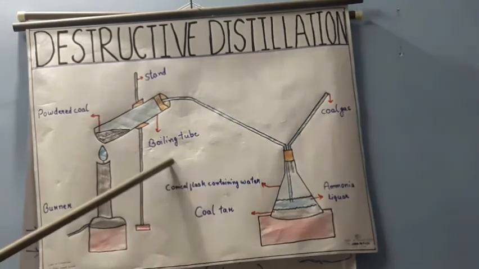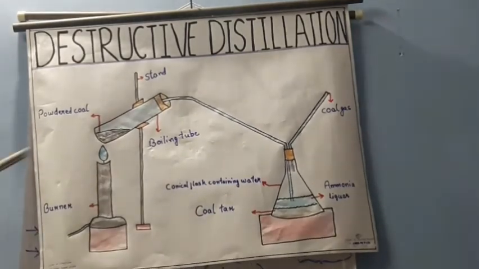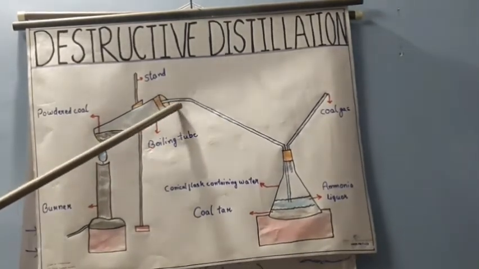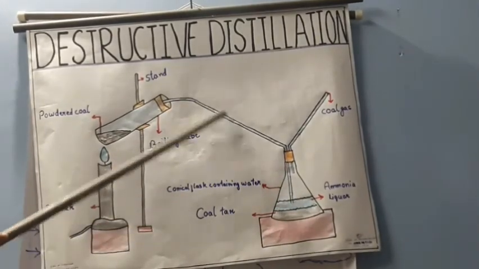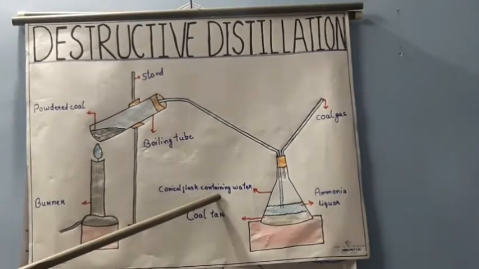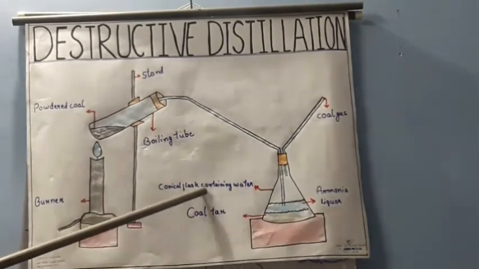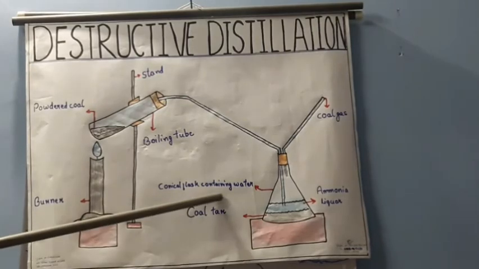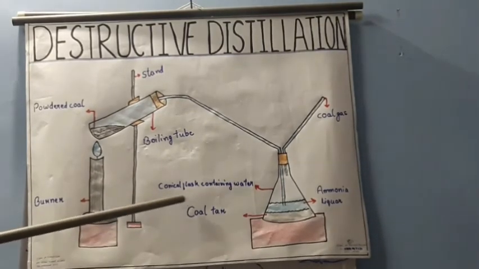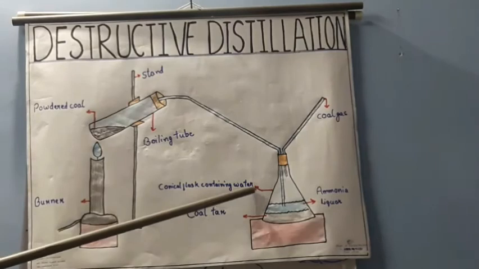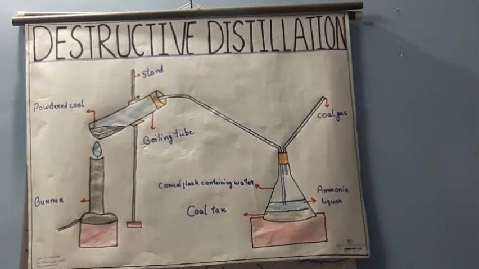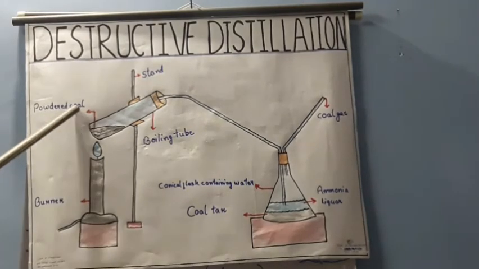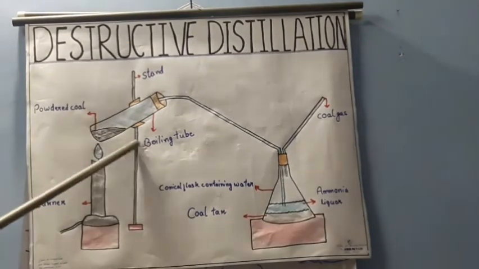Then you can see that from the boiling tube a pipe-like structure is coming out, and that is going to another apparatus which is known as a conical flask, and that conical flask is containing water. Then you can see in the boiling tube there is coal. Coal is made into a powdered form and it is kept in the boiling tube.